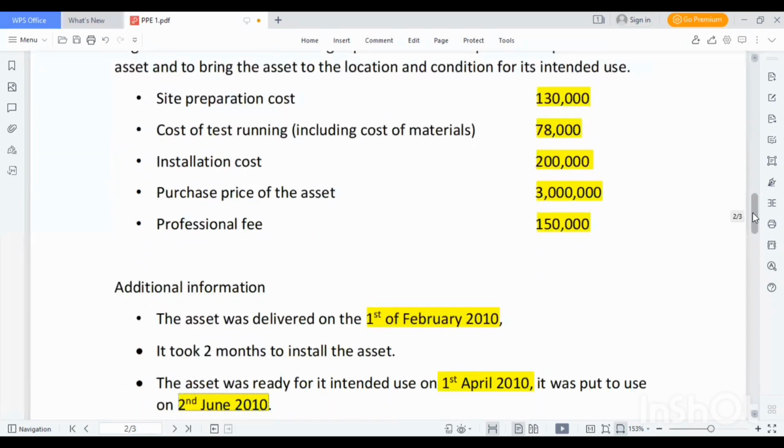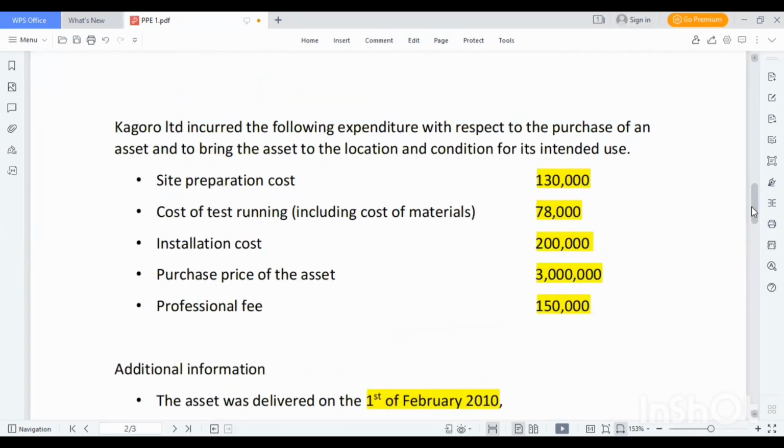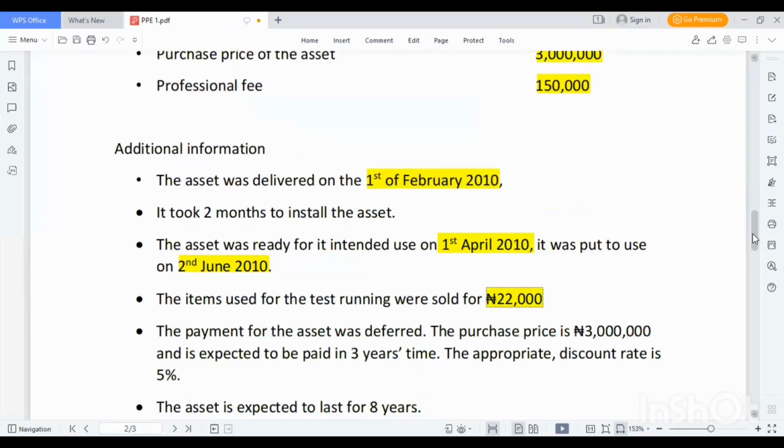For part of those materials, the company is able to recover 22,000 naira. So the net will be 78,000 naira less 22,000 naira. That is what will be capitalized as part of the cost of the asset.